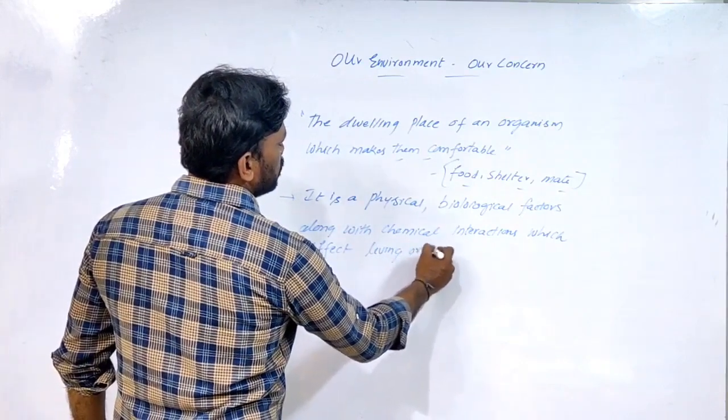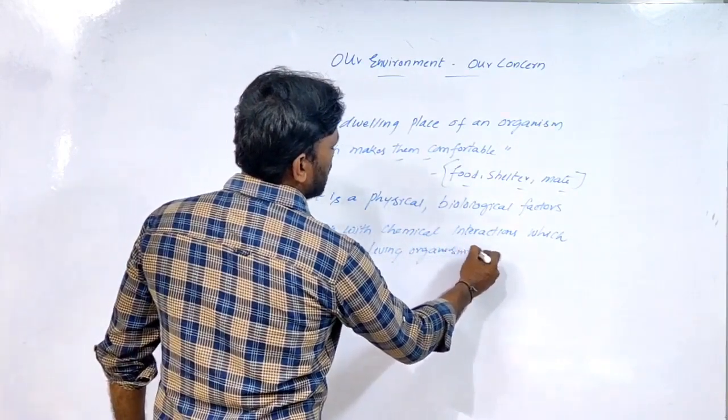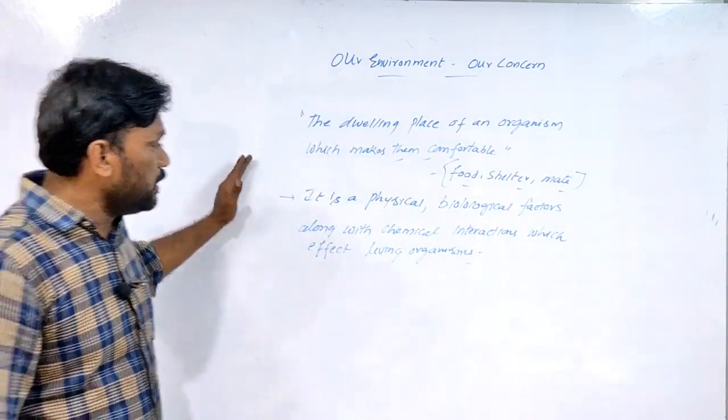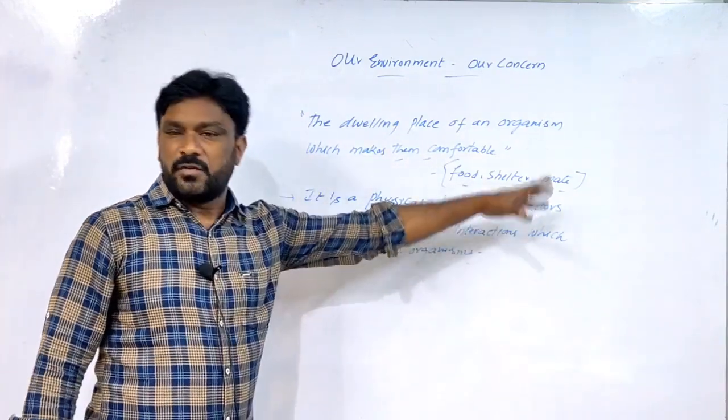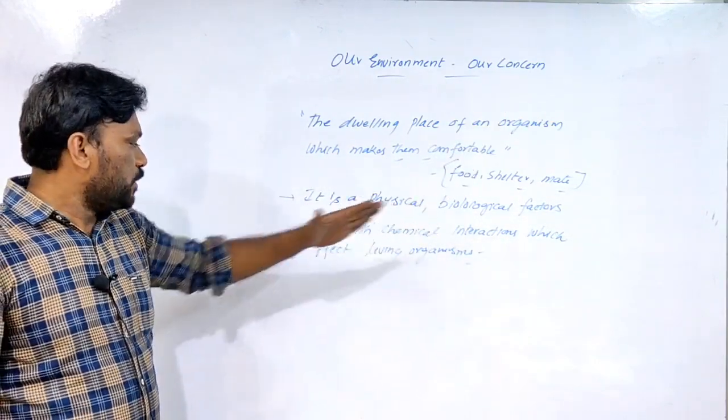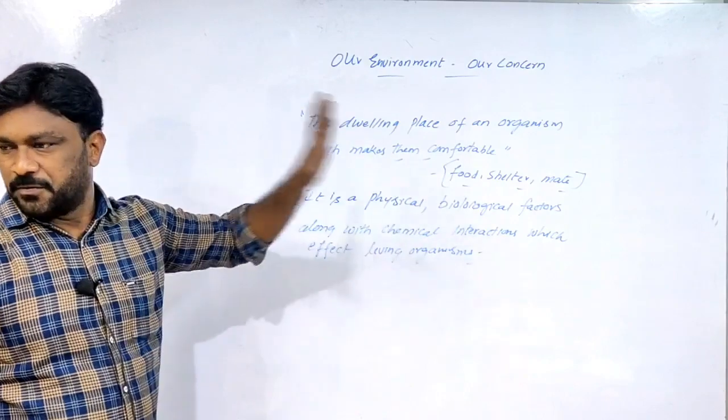So we can define this as a place of physical factors, biological factors along with the chemical interactions which affect the living organism's life.